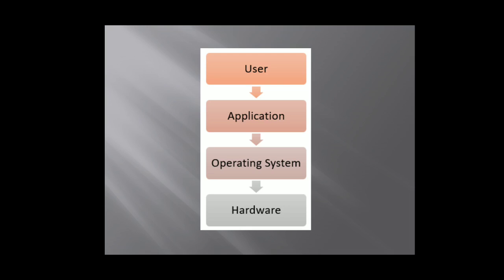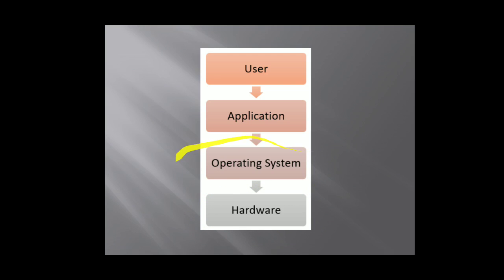The next is the scenario of your operating system. When I say my operating system is an intermediary of my particular system, how is it an intermediary? I am a user, and I am using an application. How am I using an application? With the help of the operating system, which is talking to my hardware.